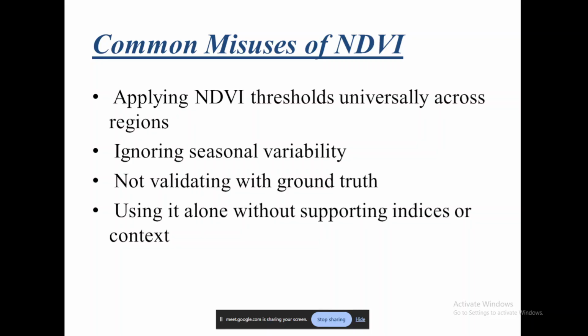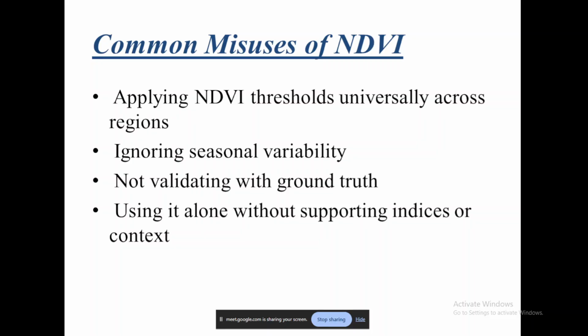Let's say you are studying the vegetation cover for a particular region over one decade. Then you have to ensure that you are limiting your data to a particular season. If you want to use post monsoon, go for post monsoon. If you want to use pre monsoon, go for pre monsoon. But many studies compare NDVI, or try to figure out how NDVI values change, without considering temporal or seasonal variability. Then as well, NDVI is misused.